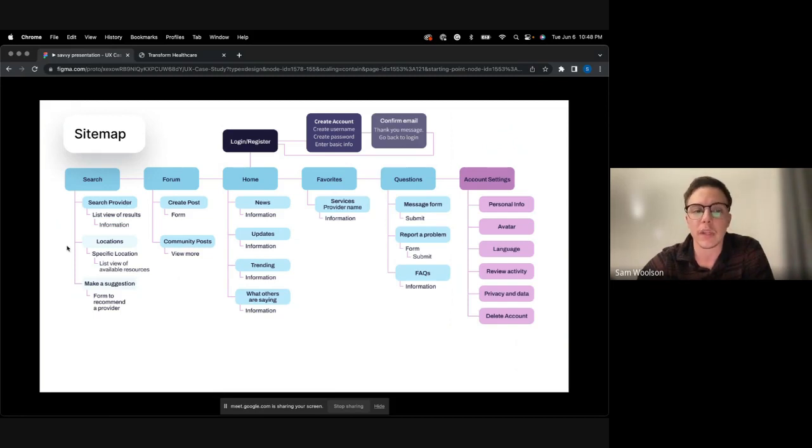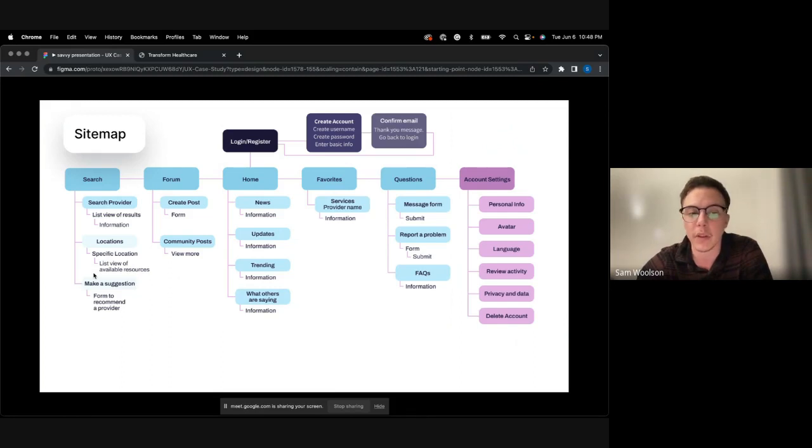Then they would also see locations, those providers specific to those locations, such as the United States being broken down into states. And when they get into that state view, they can see any of the services listed in that location.